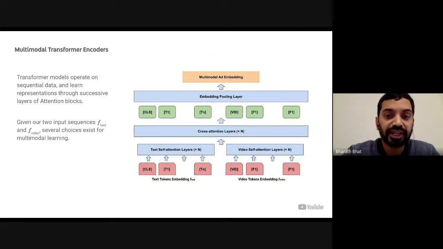So we are chiefly interested in evaluating transformer models for learning a multimodal embedding. Given our two input sequences, f_text and f_video, a lot of different architectural choices exist. So the figure on the right tries to capture the different possibilities with various flavors of attention modules such as self-attention and cross-attention. Different instantiations of this architecture lead to information fusion at different levels of the stack, and we discuss them in detail next.